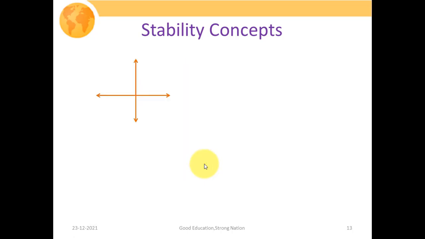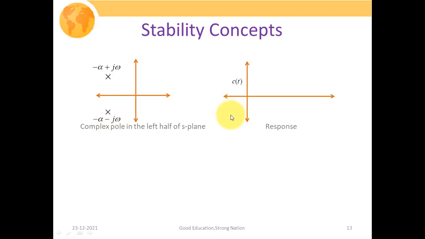So now let us understand it with some graph. Complex poles in the left side of the S-plane. Suppose that these are the complex poles, that is minus alpha plus j omega and minus alpha minus j omega. If these are the positions of the poles, then how it will affect our response can be given by this particular figure.